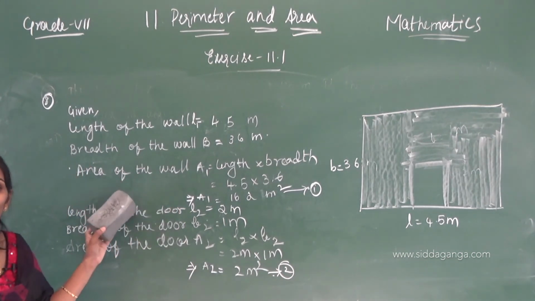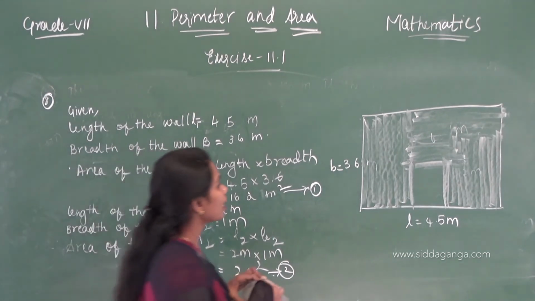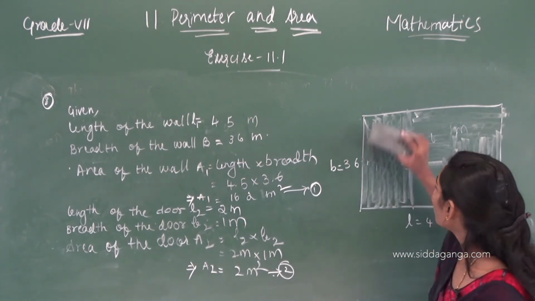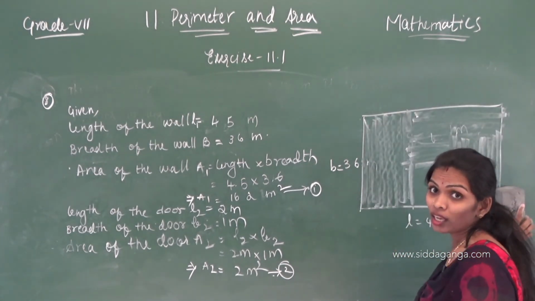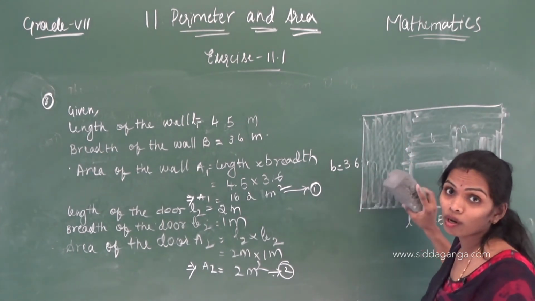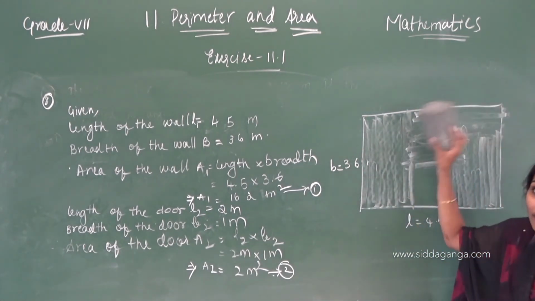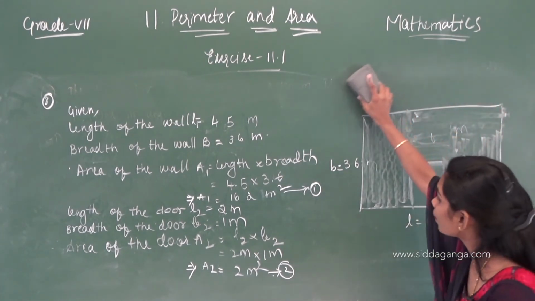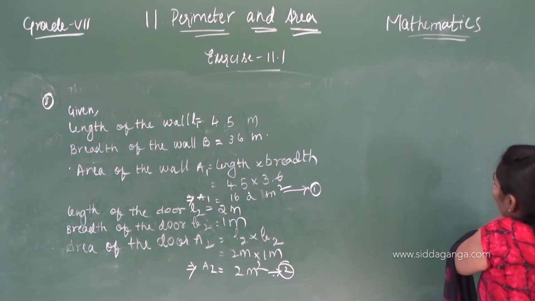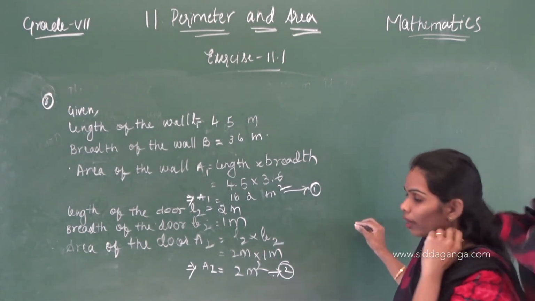Now we have to take the difference between the area of the wall and the area of the door to get how much surface of the wall has to be whitewashed. We just take the difference between the area of the wall and the area of the rectangular door.